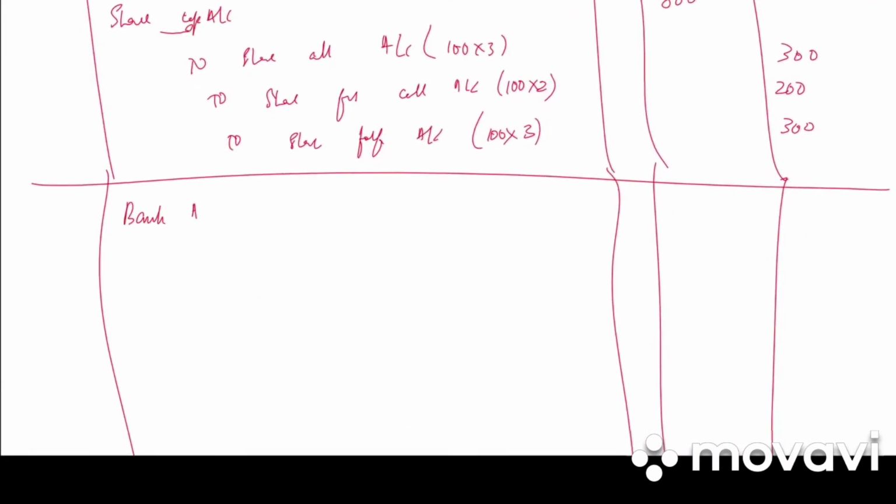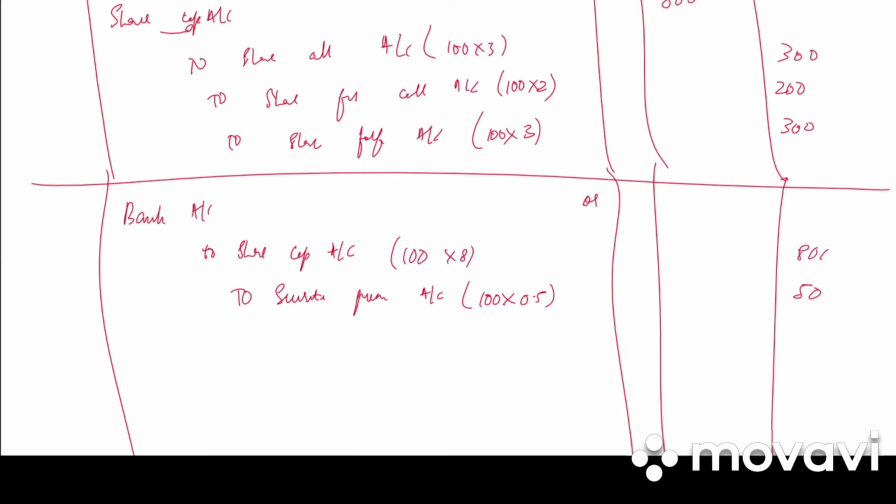It is bank account debited to share capital account to securities premium account. Because the final call was not made, it is 8 rupees. If the final call was made, it would have been 10 rupees. So what is the premium? 100 into 0.5, that is 50. 100 into 8 is share capital 800 and bank is 850.